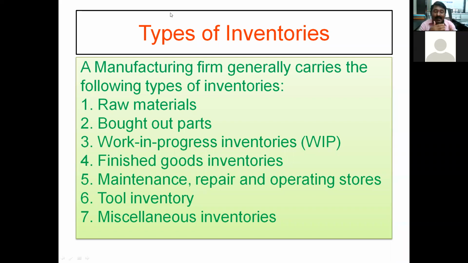What are the different parts that any company is purchasing from others? They are not manufacturing the part, but the parts are directly purchased from other companies, vendors or the market, and utilized. So this is about bought out parts, an additional inventory. Let us take the automobile example.